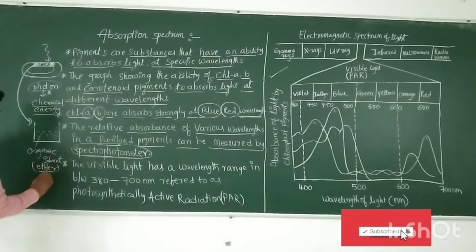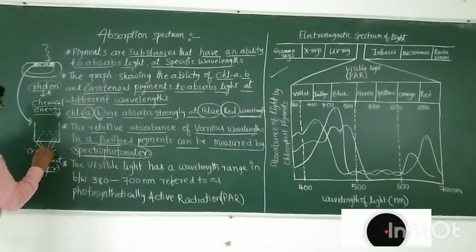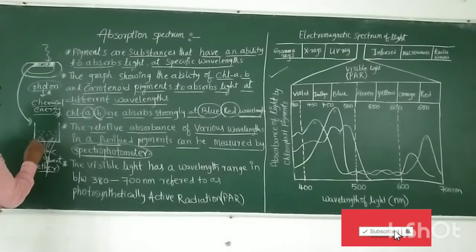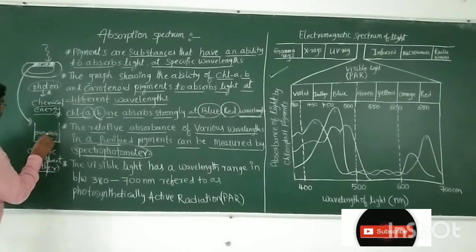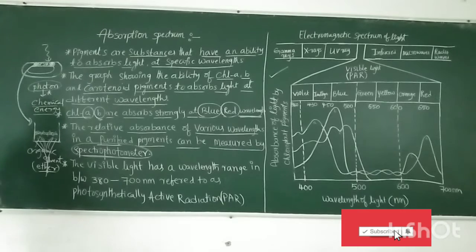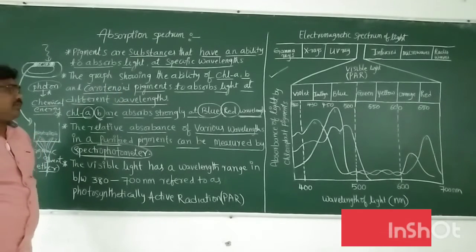Then if you pass light rays through these chlorophyll pigments, the pigments absorb the light. Which pigments absorb more light? That is the main concept of the absorption spectrum.